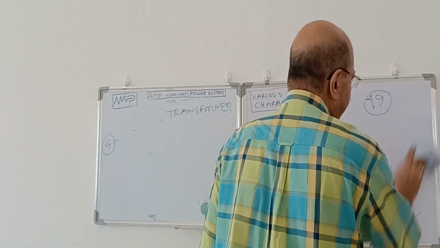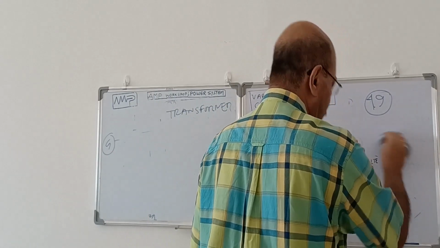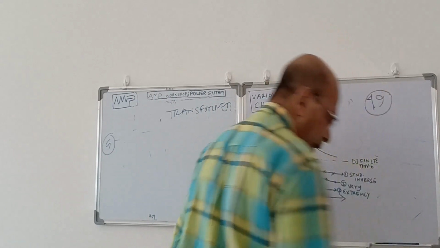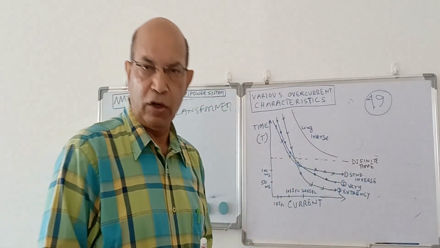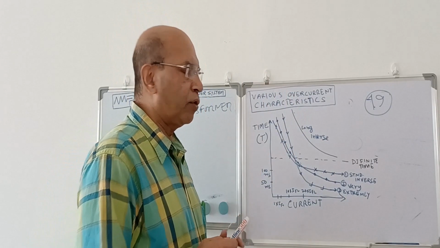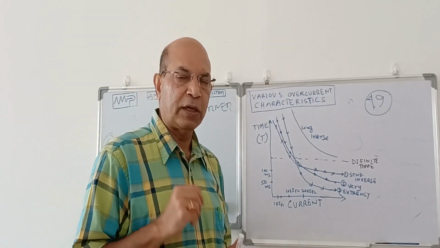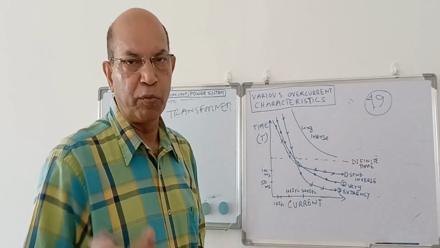Then it can be subject to an overload condition. Suppose the motor, due to a bearing problem or some mechanical issue, can also take an overload condition. So these are the various overload conditions. In the case of overload condition, we normally put a thermal overload relay, or sometimes the relay itself has overload protection.